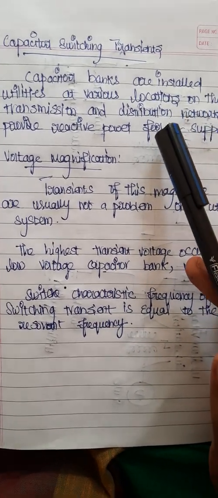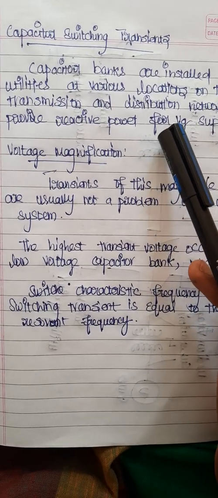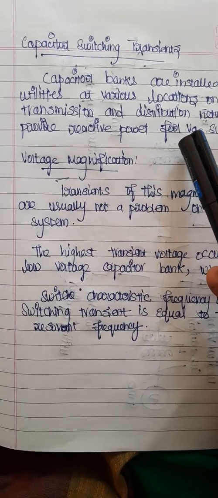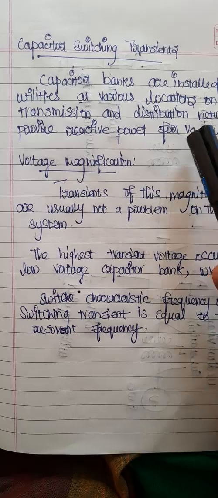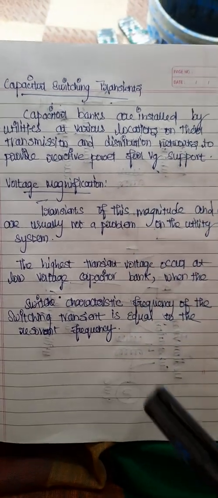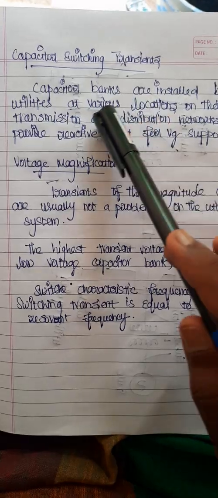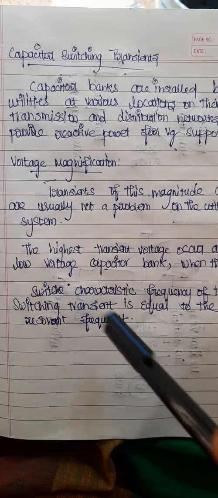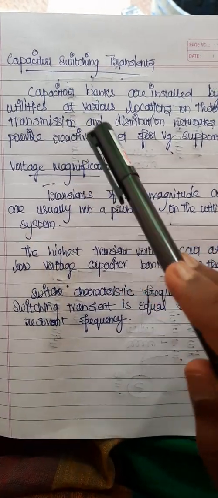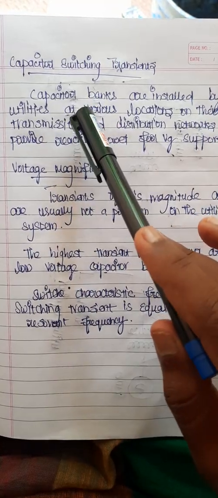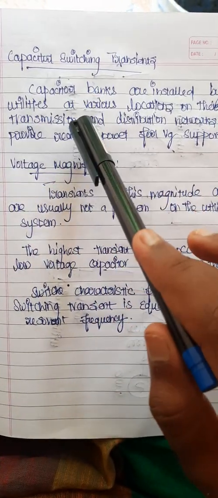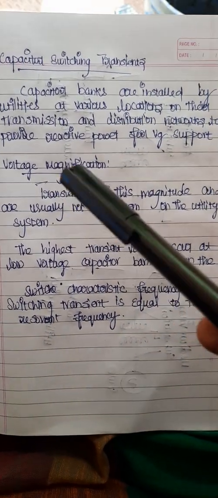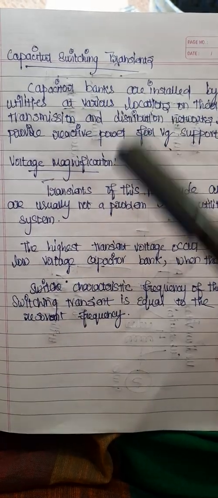So without capacitance and inductance we can't transmit the power from one place to another in a distribution system. In the distribution system I am saying that for a very large value of power transmission, usually the capacitor banks are installed by the utilities. Utilities is nothing but a power system. Okay. So by using this capacitor bank we can save the power, and it can also be utilized more. Then for the transmission, definitely the capacitor bank is needed.